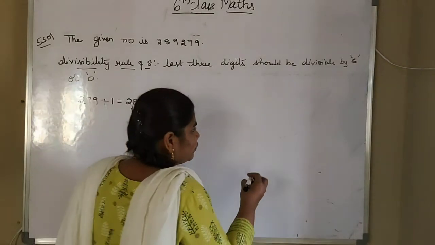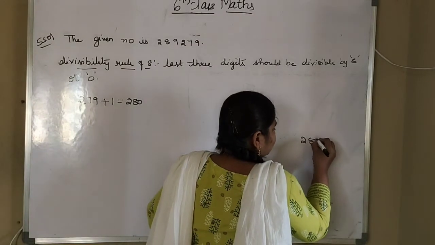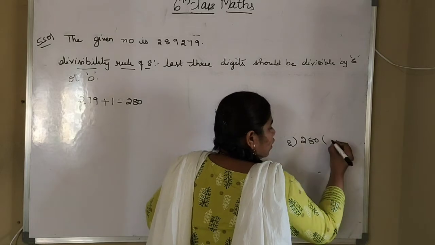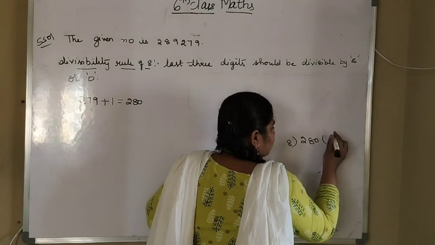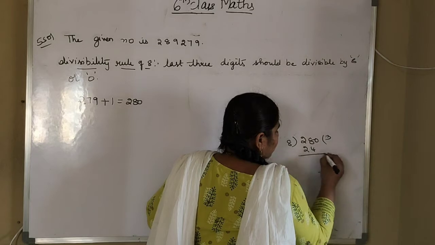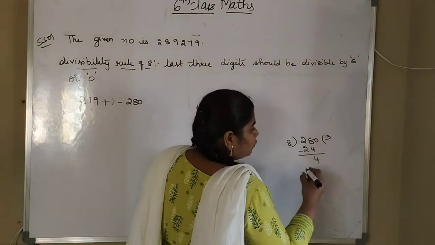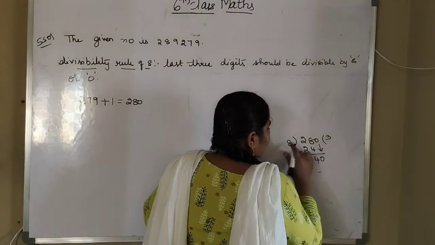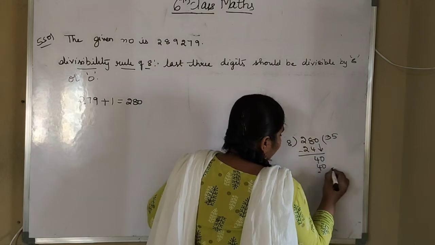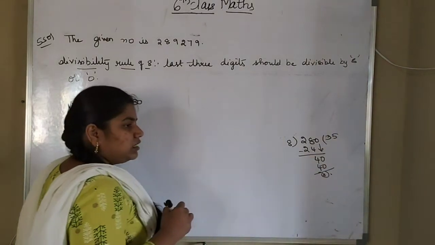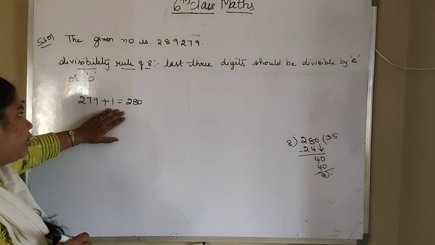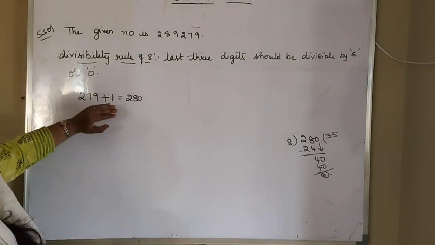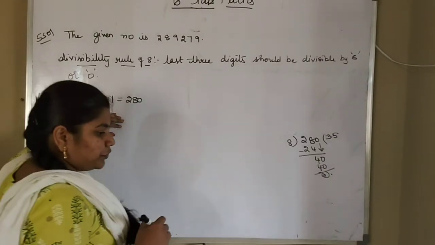So whether 280 is divisible by 8 or not, we will check. 8 how many times? 8 3s are 24. If you subtract, you get 4. Bring this 0 down. 8 5s are 40. So you got the remainder as 0. That means which number do we have to add to this 279? 1 should be added.